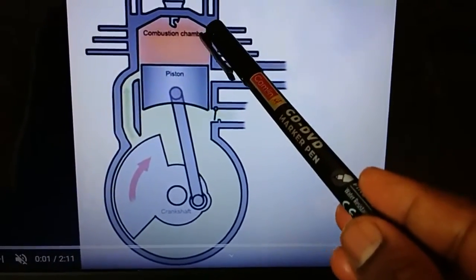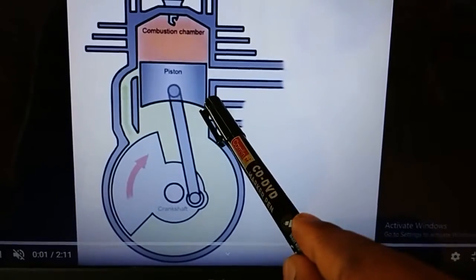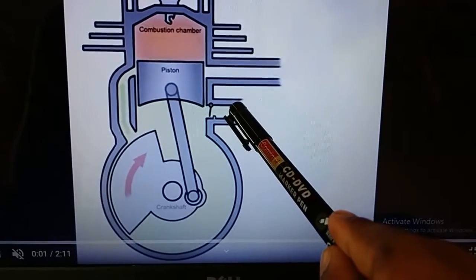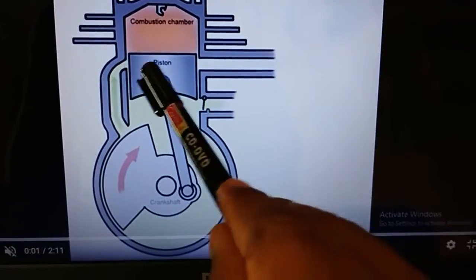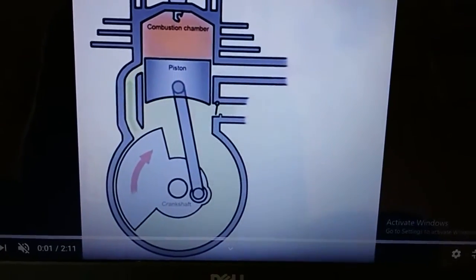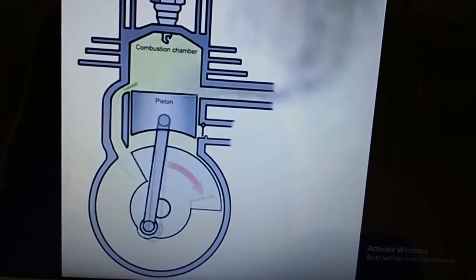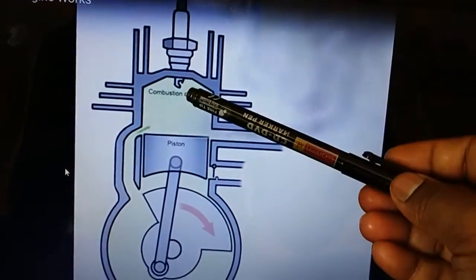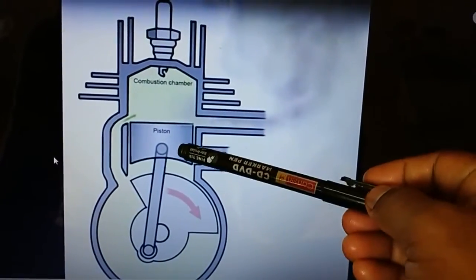So next, in the second stroke, the piston moves from TDC to BDC. When the piston moves from TDC to BDC, the inlet port will be closed, and the exhaust port and transfer port will be open. So let us see this animation video. See here, in the second stroke the piston moves from TDC to BDC. Now it has moved down to the BDC position.